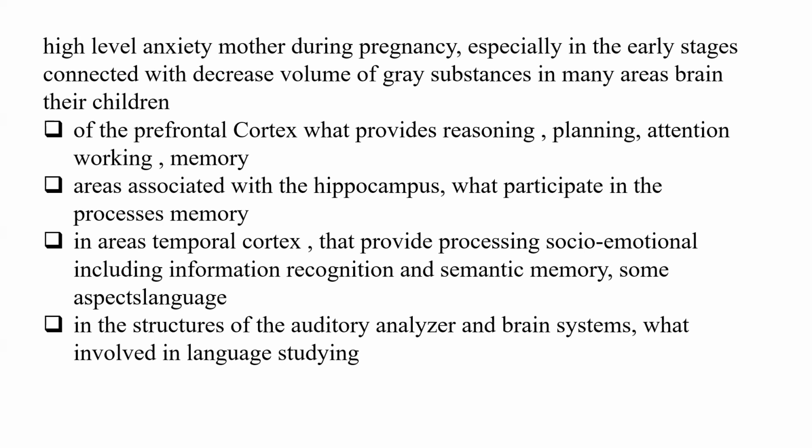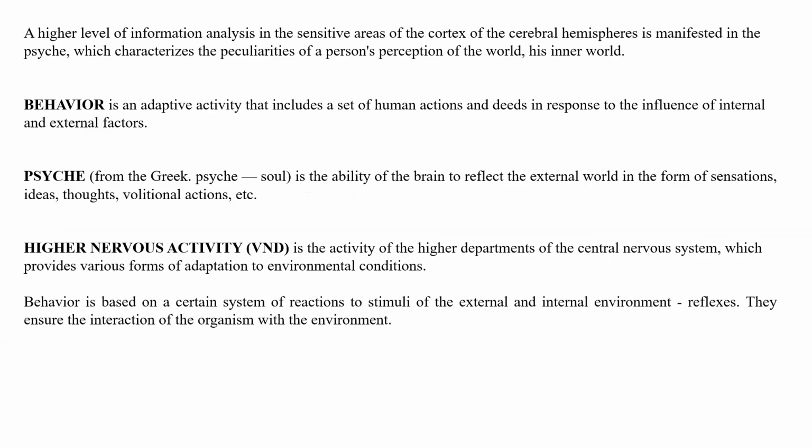Affected areas of the temporal cortex provide processing of social and emotional information, recognition, and semantic memory, some aspects of language, and defects in the structures of the auditory analyzer and brain systems involved in language learning. This is all the effect of maternal anxiety during pregnancy.